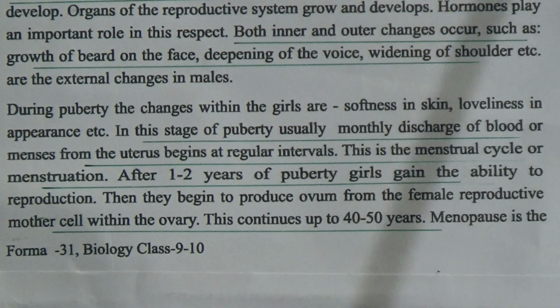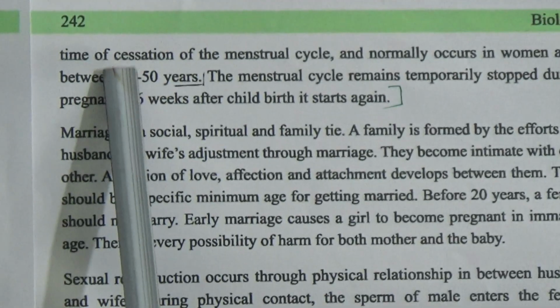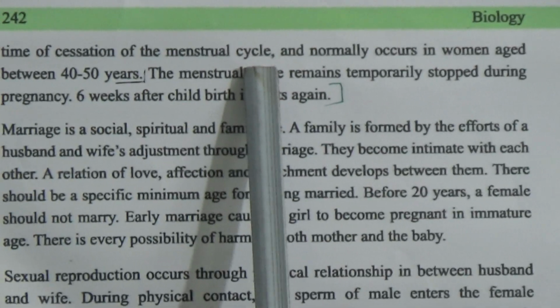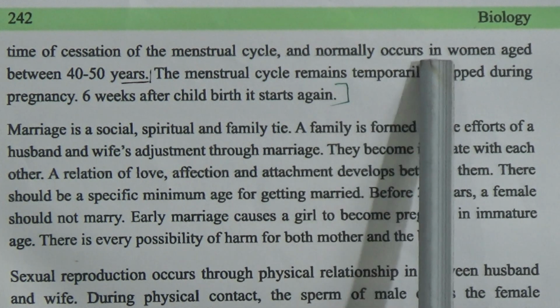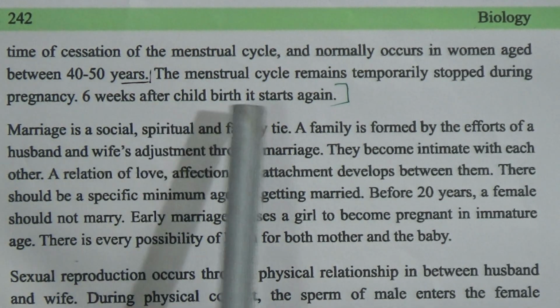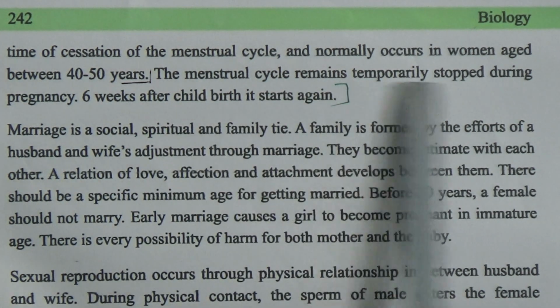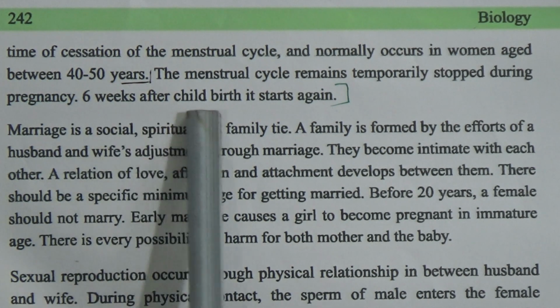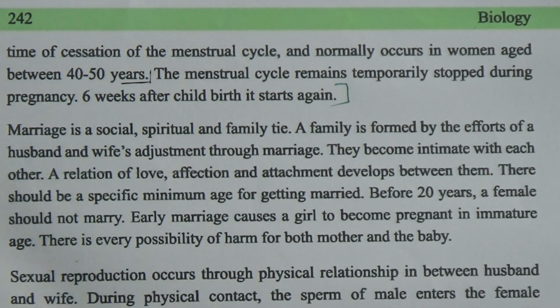Menopause is the time of cessation of the menstrual cycle, and normally occurs in women aged between 40 to 50 years. The menstrual cycle remains temporarily stopped during pregnancy. Six weeks after childbirth it starts again.